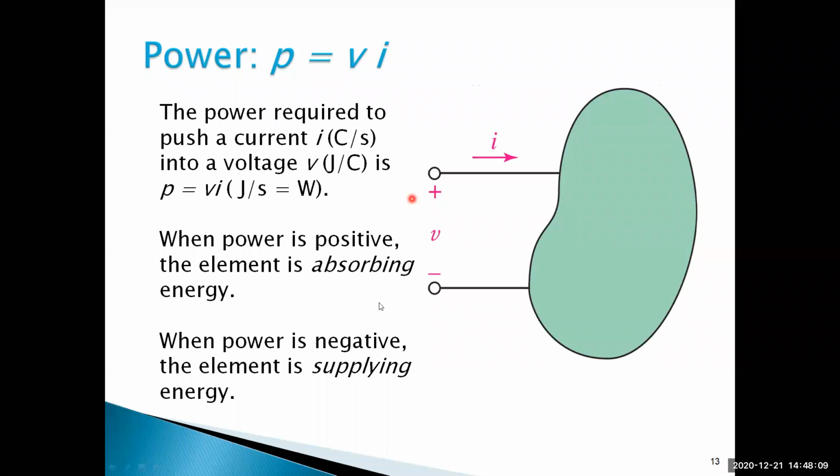When power is negative, the element is supplying the energy. When power is negative, it means delivering the energy, supplying the energy to the load. It is acting as a source. Generating system is called a source, and domestic systems, industrial systems, industrial loads are all consuming the power. We are all taking the power from the source. That's why the power is positive across the loads and the generating system power is negative. These are the standard notations we have to consider.